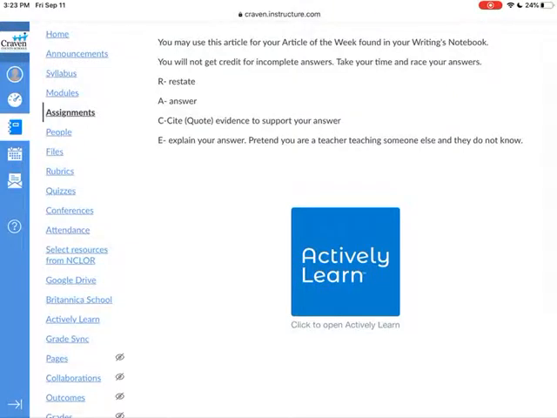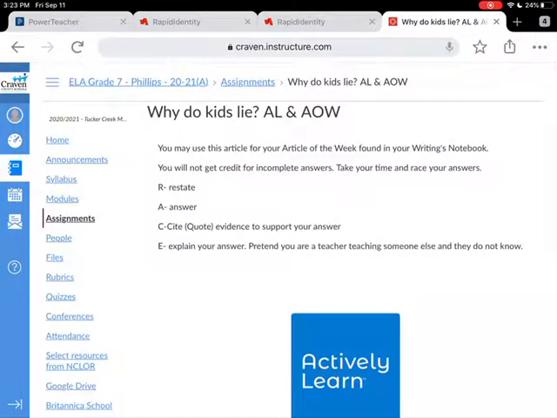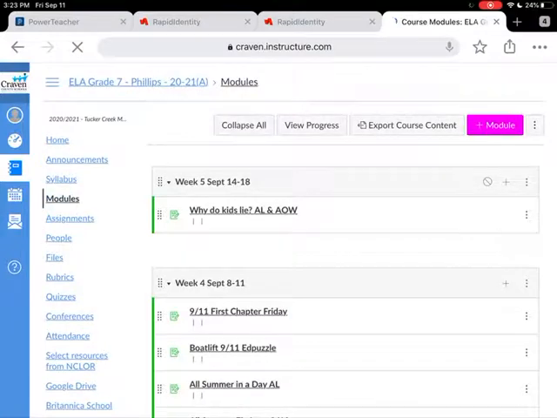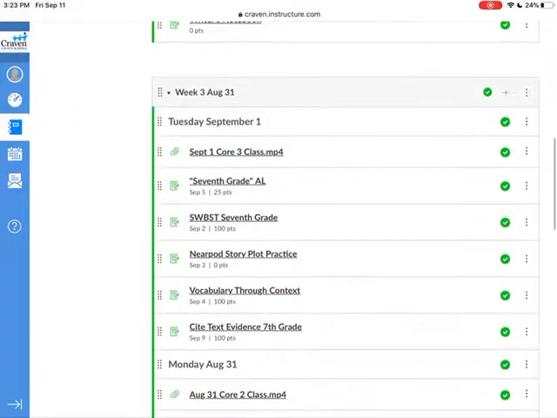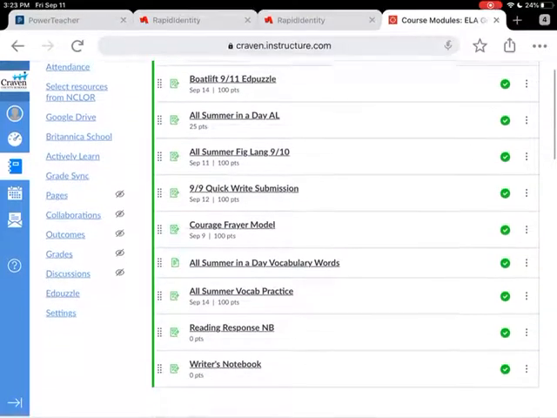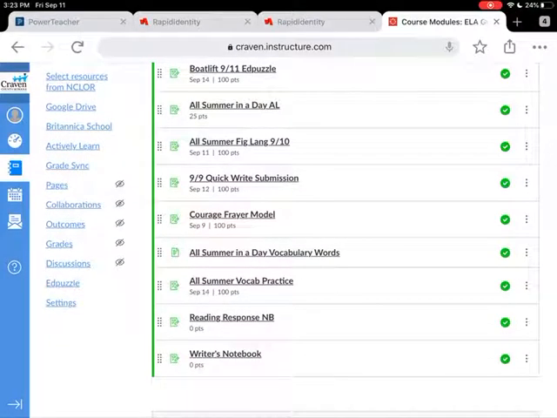I have added directions to the questions, and I'm expecting well-developed answers. Read the article one day, work on the questions the next day, write the summary the following day. Take 3 days to do this activity. When you are done with the Actively Learn questions, go back to modules and scroll all the way down to the bottom of week 4. You have your reading response notebook and your writer's notebook. This goes in your writer's notebook.